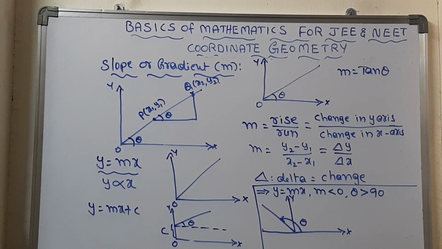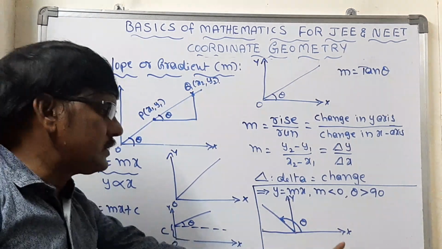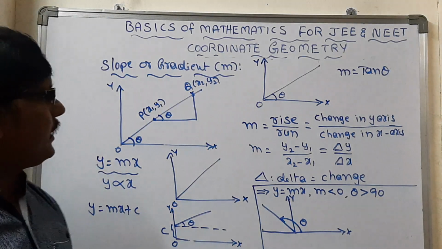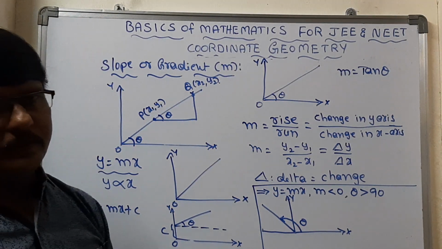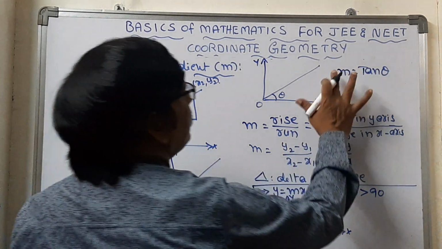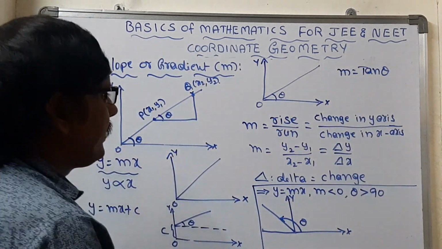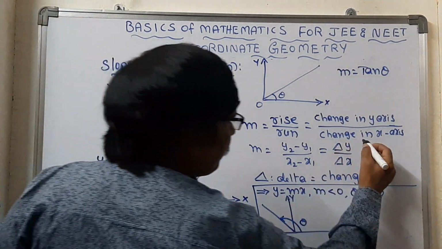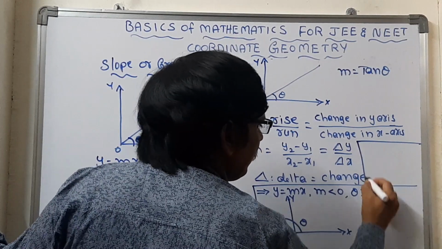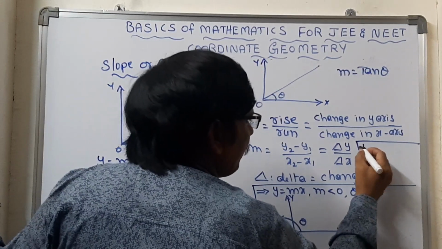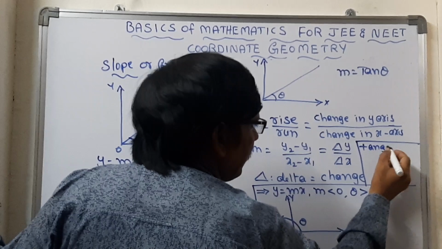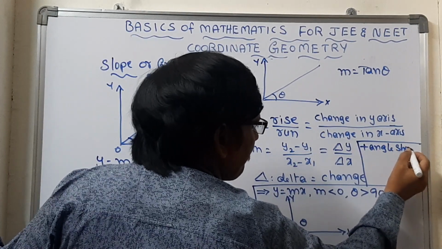Here a very important thing is we have to consider the positive angle, which should be taken in an anti-clockwise direction. So m is equal to tan theta, a positive value.